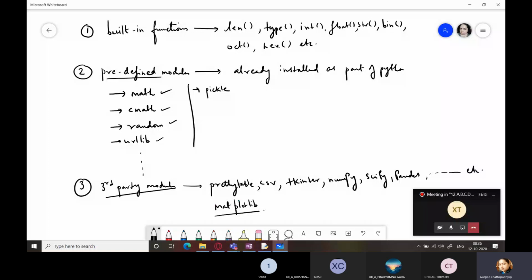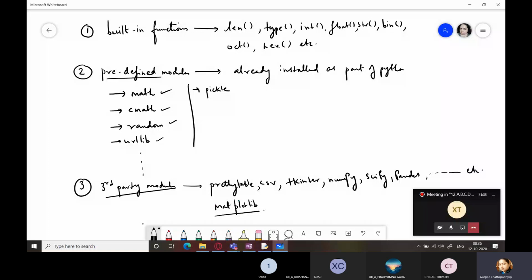So you can easily use this. Many things have been removed from your syllabus for this year, right? But next year, the next batch, if everything is okay and schools reopen, will definitely be studying it. So you can also study that. If we have time towards the end, after completing our syllabus, then we will also discuss this matplotlib.